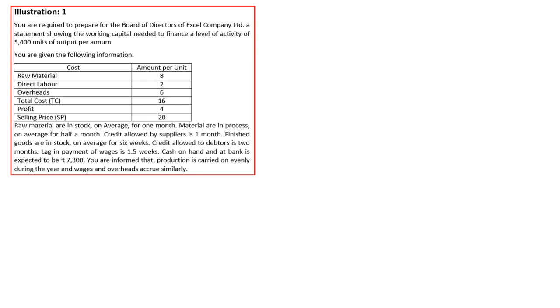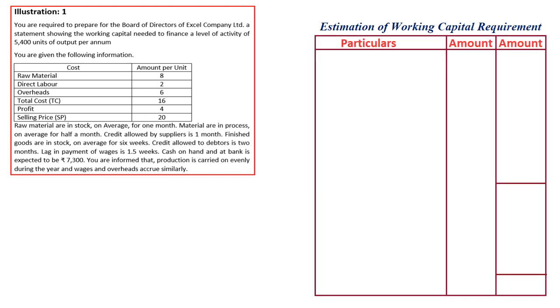Again I have taken the question for quick review sake. Now we'll take up the solution. Under solution we do estimation of working capital. We have prepared a table, right? Estimation of working capital requirement. First we will take current assets. Under current assets, cash and bank balance. How much cash and bank balance? That is given in the question, that is 7,300 first. Then next, for calculation purpose, it is assumed. Here the assumptions are very important. What is the assumption that we are making?